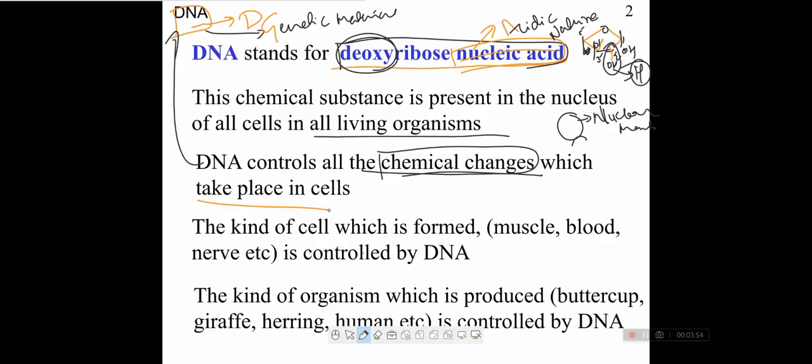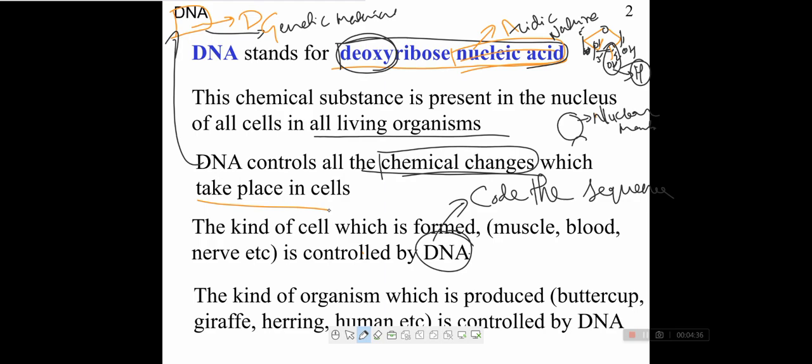The kind of cells which are formed is controlled by DNA, meaning which type of cells will be formed in our body, like muscle cells, blood cells, nerve cells, which type of enzymes, which type of protein, all are controlled by DNA, because DNA codes the sequence or information for the formation of the cells.